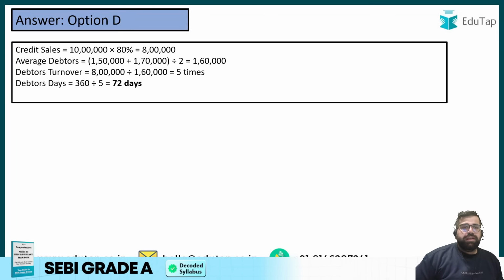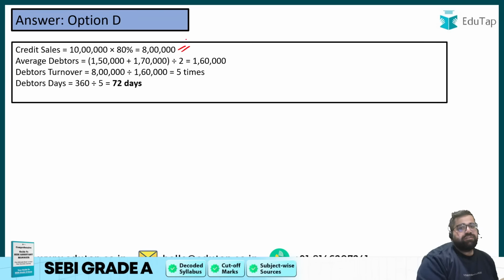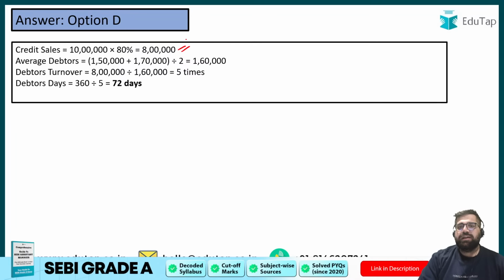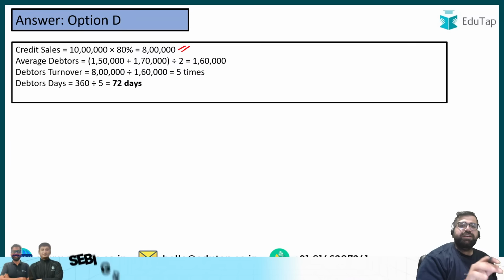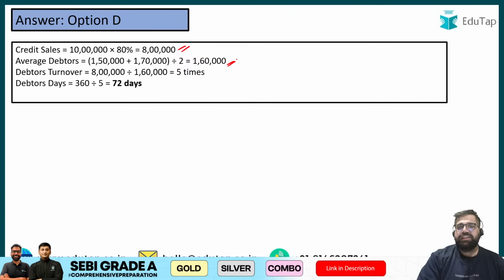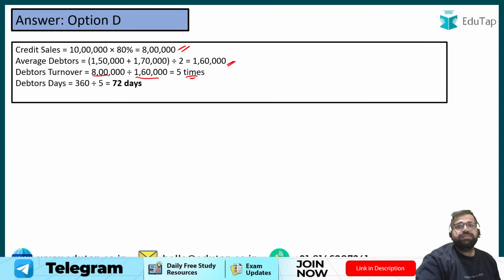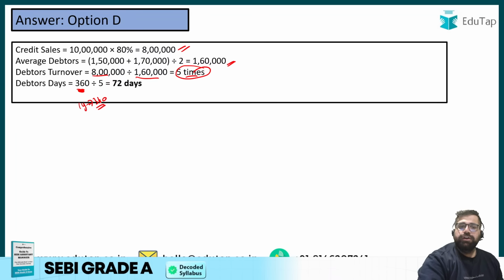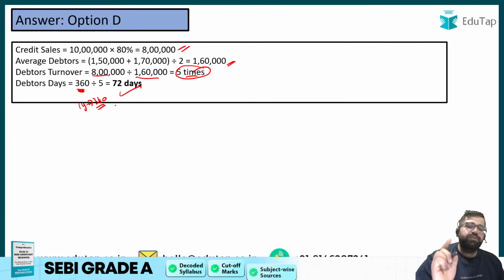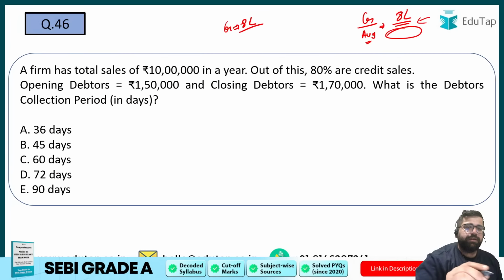Yes, it's 72 only. Credit sale is coming out as 8 lakh, which we have also done. Average debtor is coming out as 150 plus 170 divided by 2, which is 160. So your debtor turnover ratio comes out as 8 lakh divided by 160, which is 5 times. This 5 times is the debtor turnover ratio, which will be converted for days. So 360 we are taking as a standard. 1 year is equal to 360 days in accounts. So 360 divided by 5 is 72, which is the correct answer, option number D.